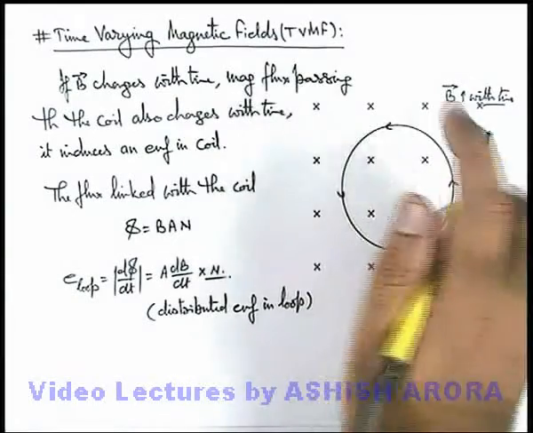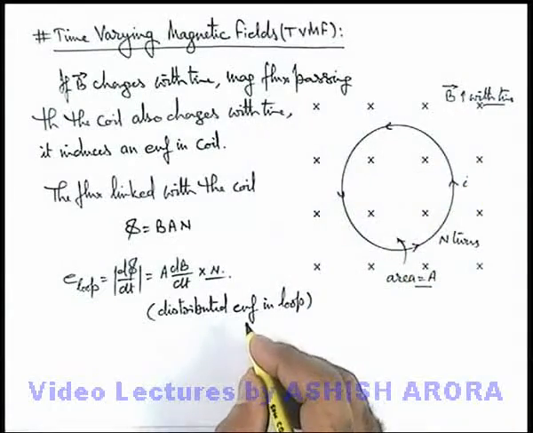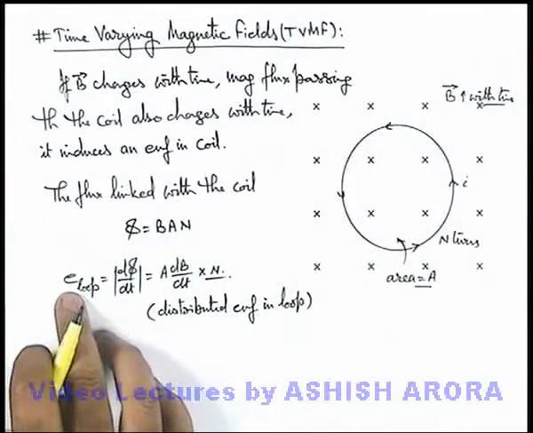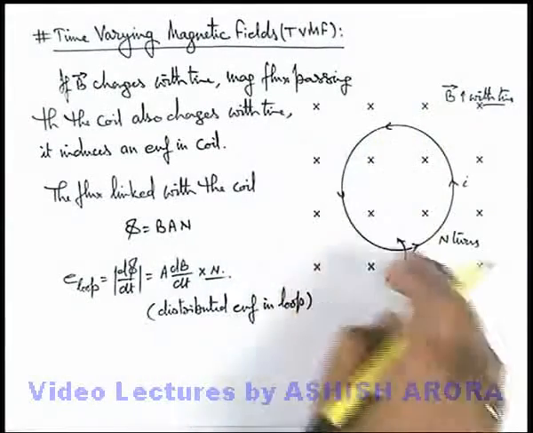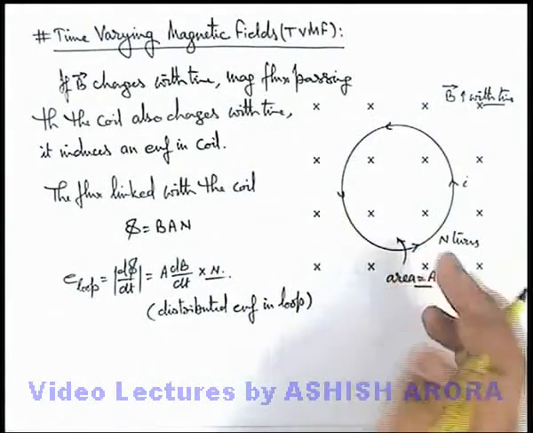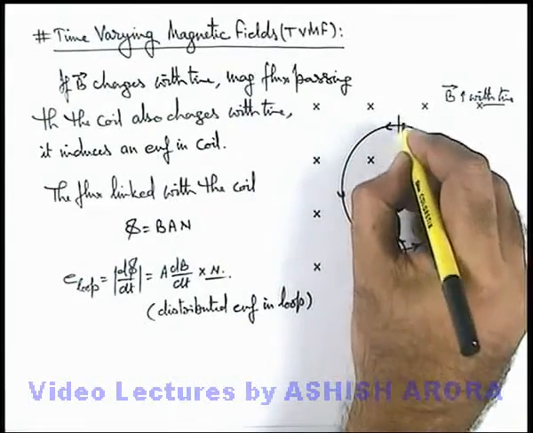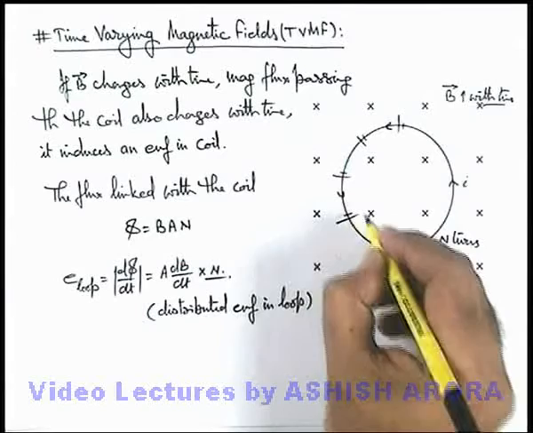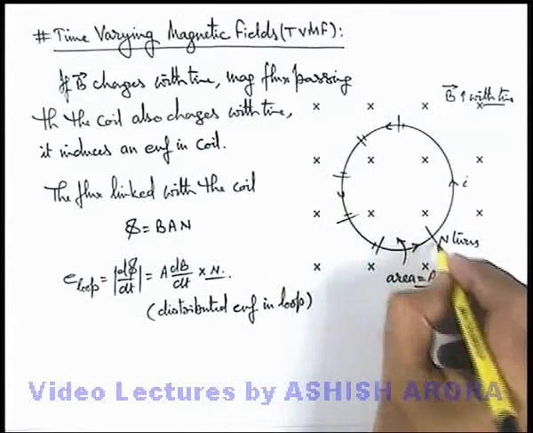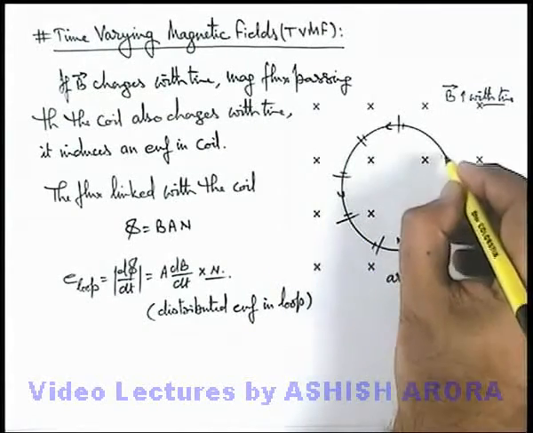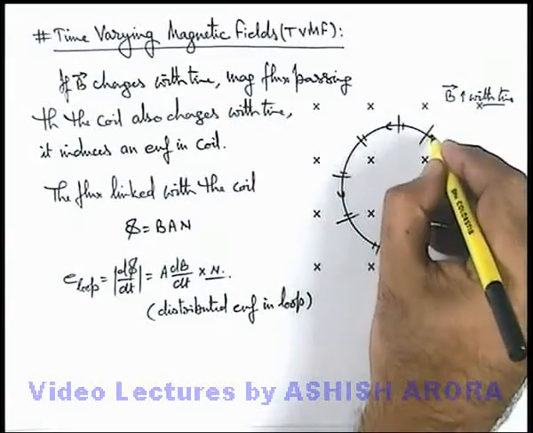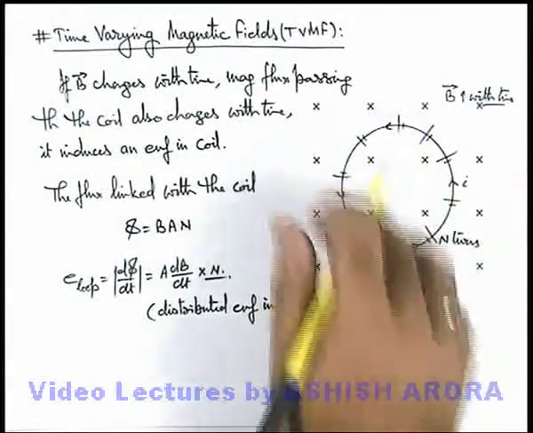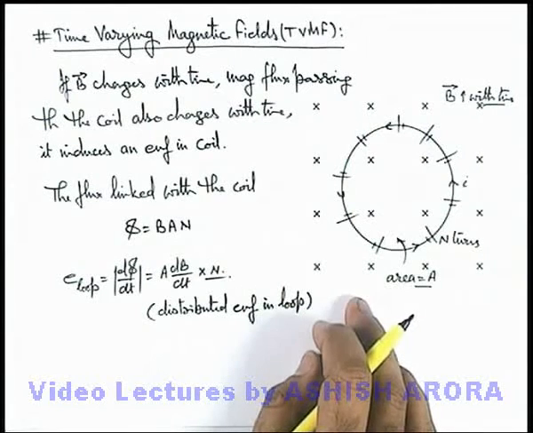So this is the direction in which the loop current will be induced, and to induce such a current, if we talk about this EMF, it will be distributed at every segment of the wire, or we can consider there are small batteries, or small EMFs, induced throughout the loop in such a way that all will cumulatively produce a current in an anti-clockwise manner in this loop.